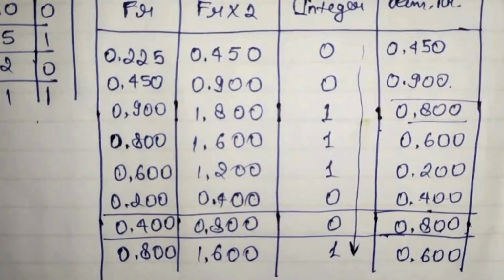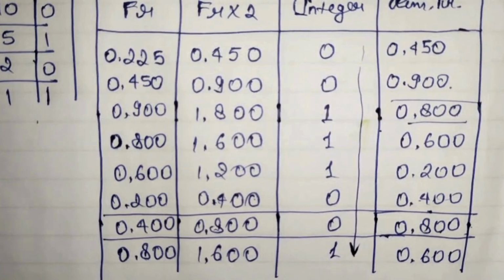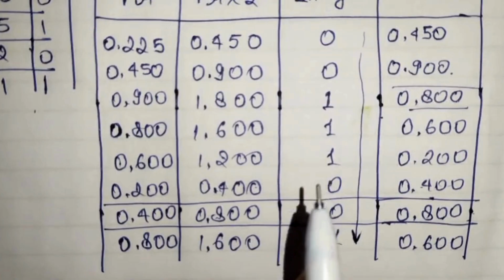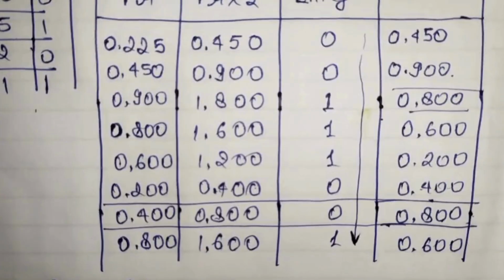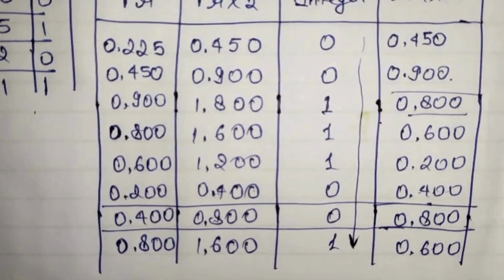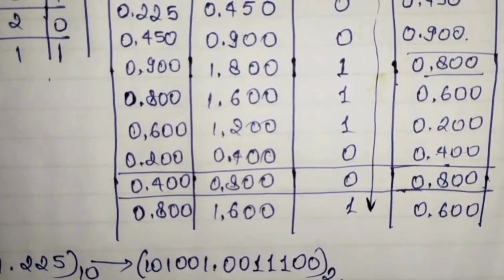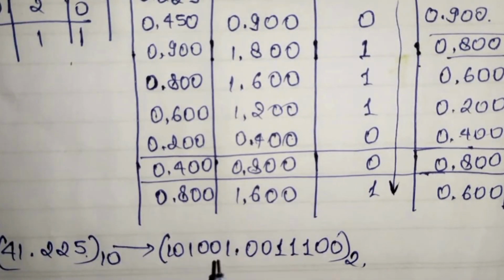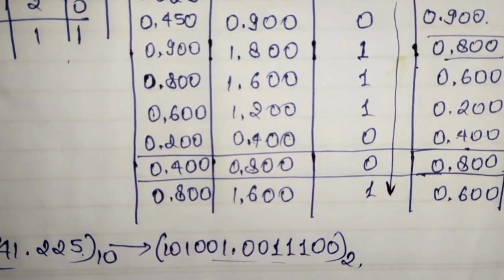So we will write 101001, then the decimal point, you can say. Then from top to bottom, we have to go serial wise, okay? Then you can write 00111 and 0. Zeros don't matter here, but no problem after writing. So this is your final answer after conversion of 41.225 base 10, and this is the answer in binary.